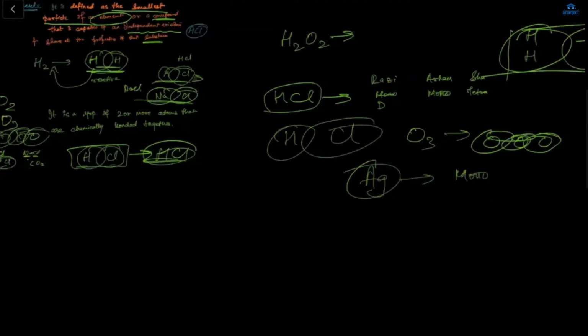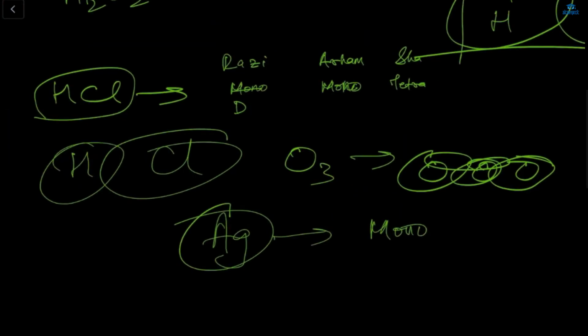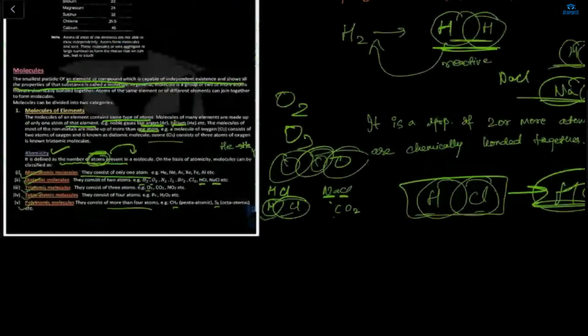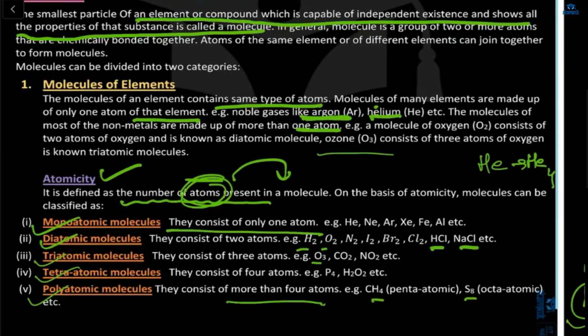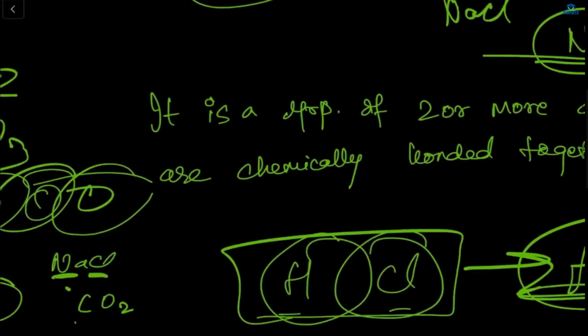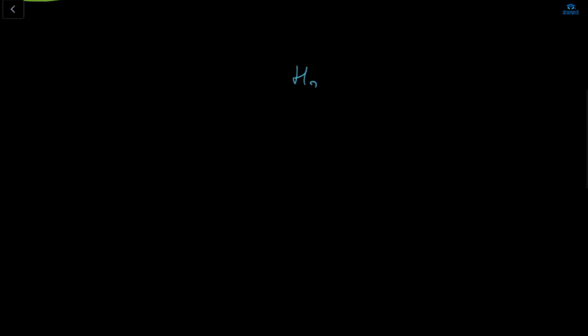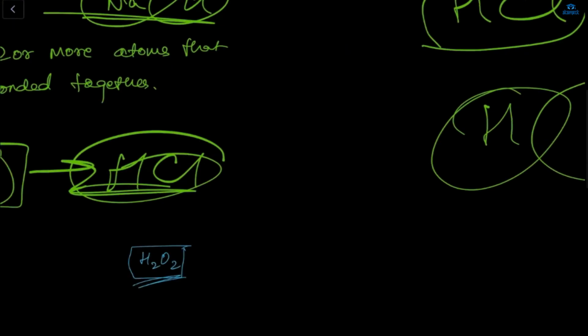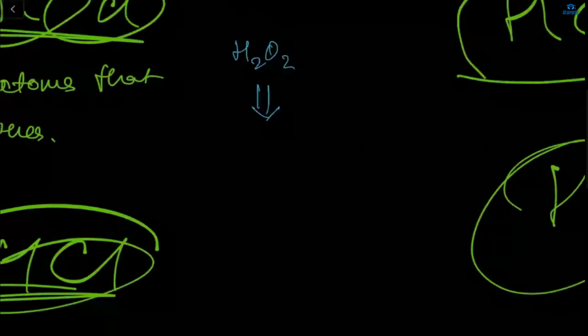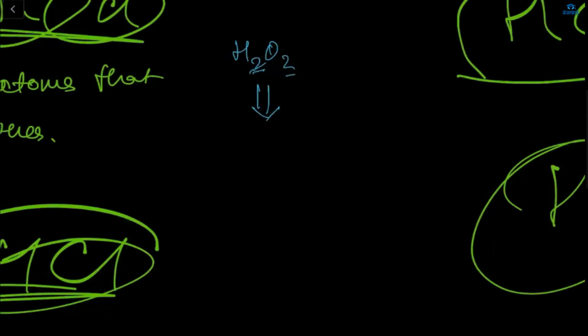Okay, next. What is atomicity? The number of atoms present: mono, di, tri, tetra, and poly. Now tell me, what is the atomicity of H2O2? Monatomic, diatomic, poly, tetra? Diatomic and diatomic. But how? It's two and two, total is four. Then it's tetra. Okay.